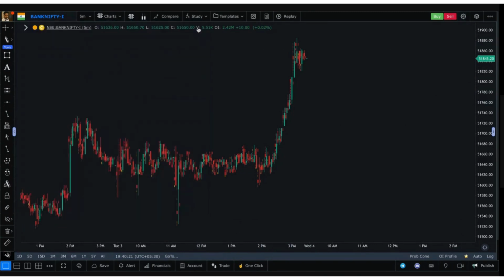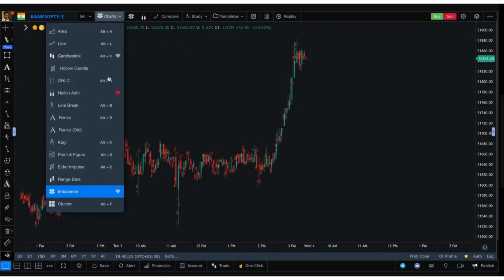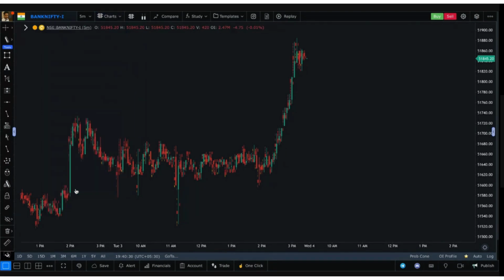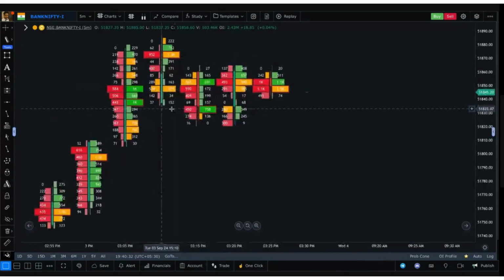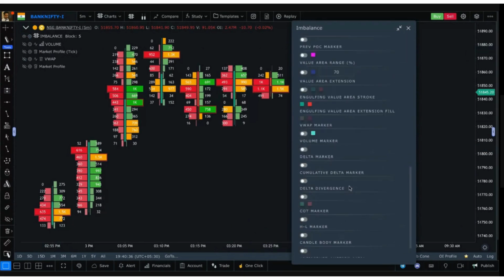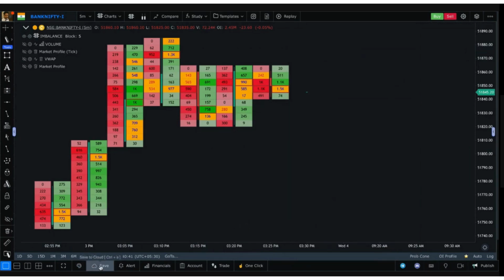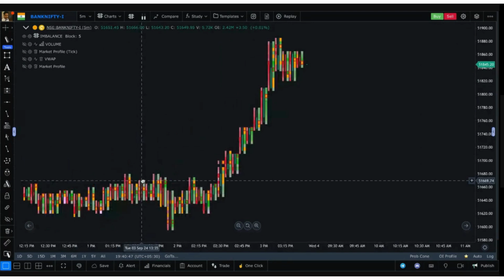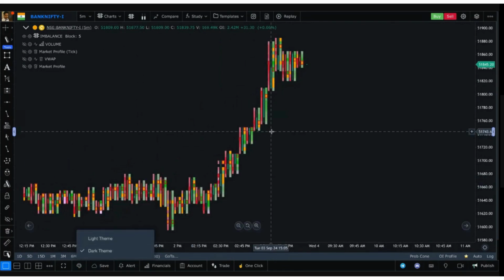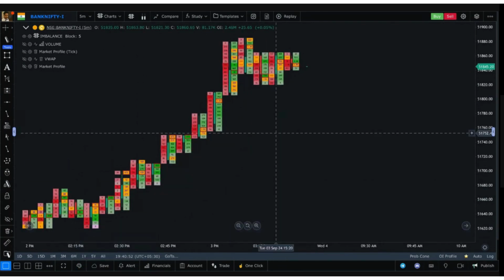When you apply the chart, how do you access it? These are two types of footprint charts. One is an imbalance chart, and one is a cluster chart. So let's click on the cluster imbalance chart here. This is how the imbalance chart looks by default. Let me change it to light theme. Just a second, guys.